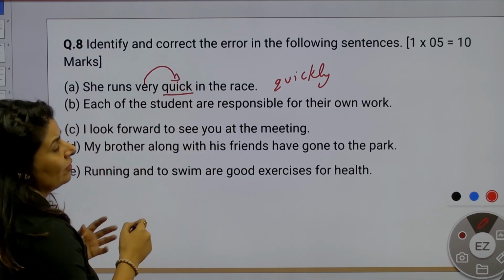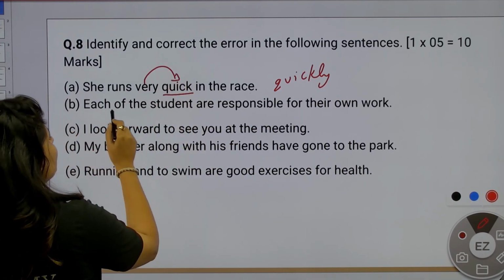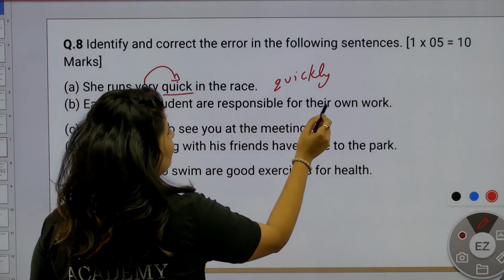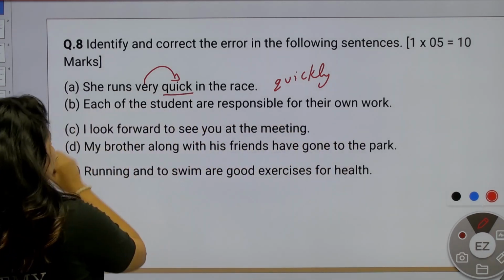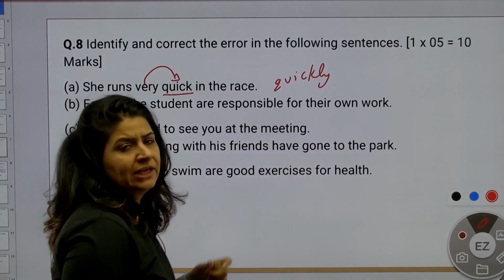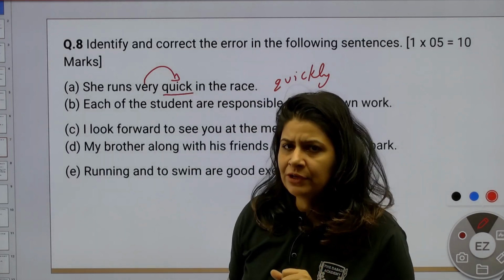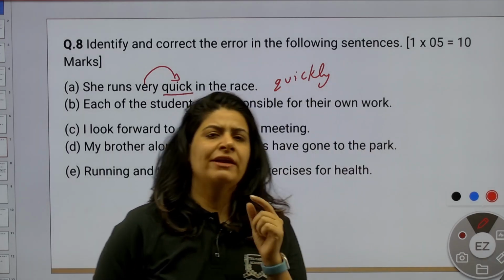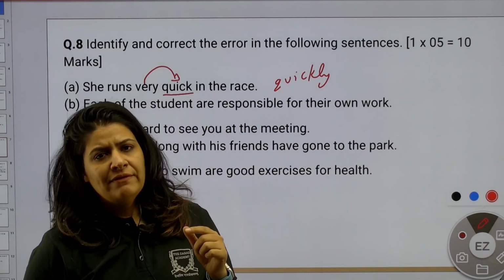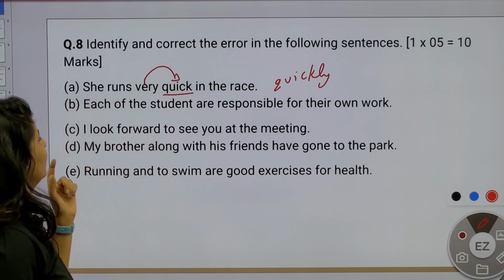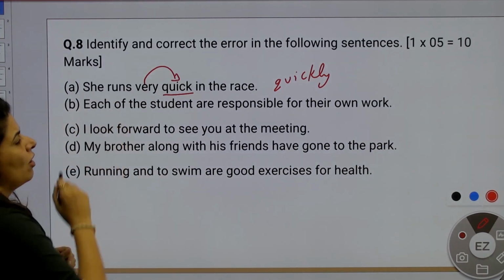Each of the students are responsible for their own work. Okay, now there are too many errors in this one. First of all, with each and every, in my subject verb agreement video, I have clearly told you that whenever you see each, every, either, neither, it will be followed by of.